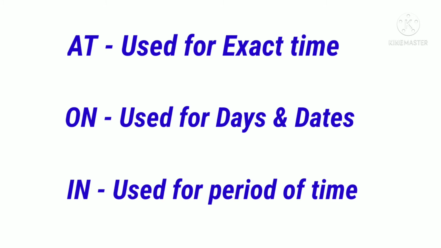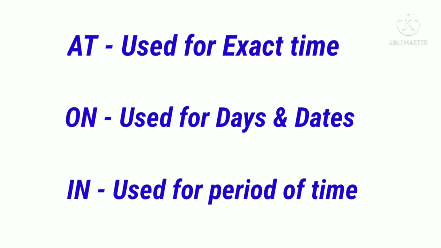That is at 9 o'clock, at 2 p.m., at 1 p.m., etc. So at is used when we say the exact time. Now the next one is on. It is used for days and dates. For example, we can say on Saturday, on Monday, on Tuesday, etc.